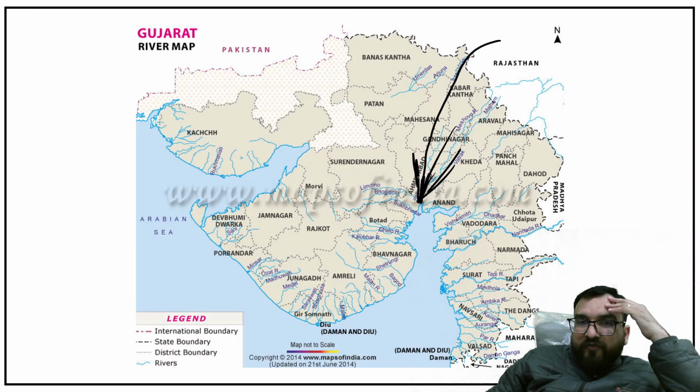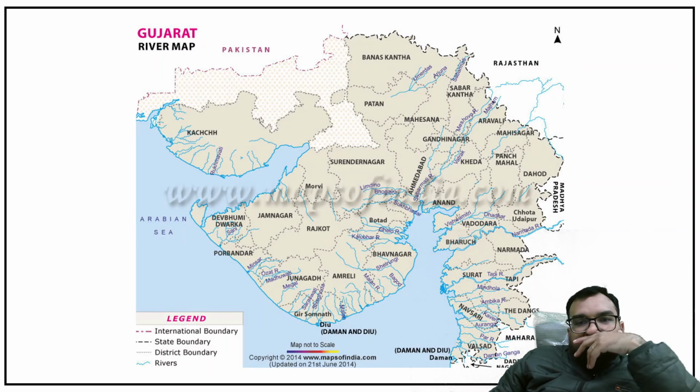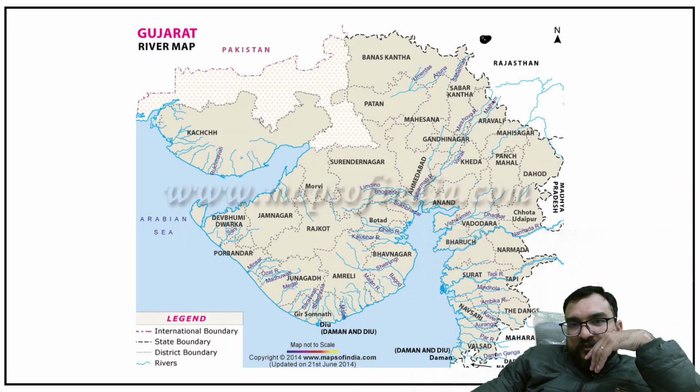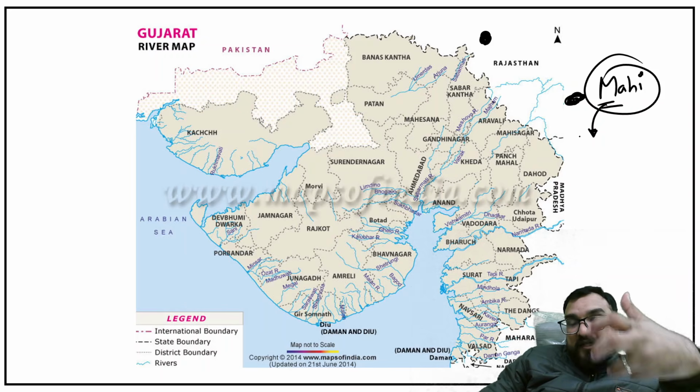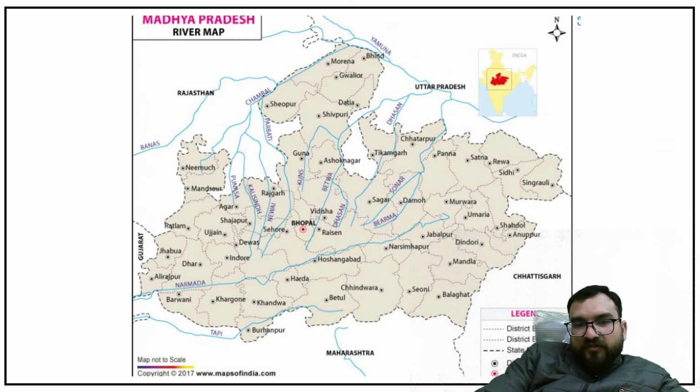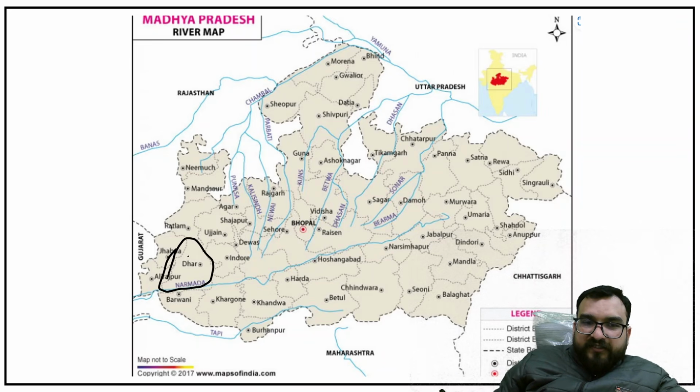And then for Sabarmati, a lot of tributaries will also be there, guys. Now there is one more river which is coming over here, and that is your Mahi river. Now Mahi, dekho, this will be the origination of Mahi, guys. And the Mahi river originates from the Madhya Pradesh district, that is Dhar district. Let me show you the Madhya Pradesh map. See, this is Dhar district over here. This is the Madhya Pradesh map. Only see where I am showing you. This is Dhar. From here, Mahi will be emerging like this.